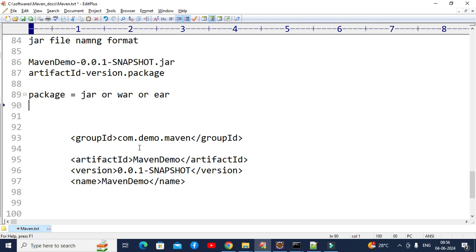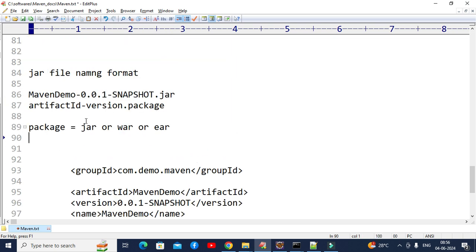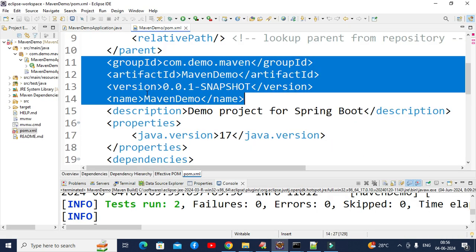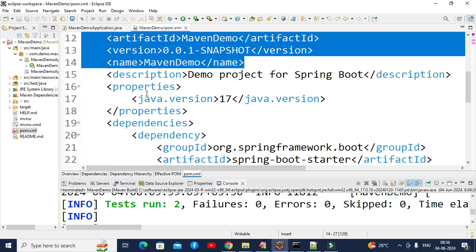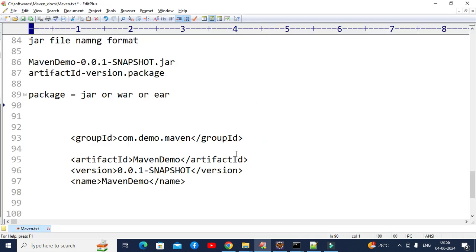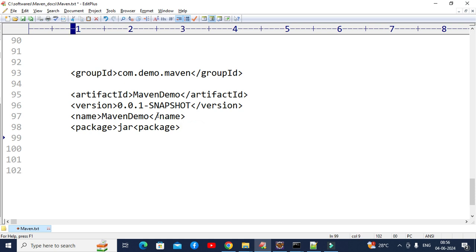Then how do we differentiate whether it is a jar or war or EAR? Inside here, if you see, is there any package tag after this one? Let me show you that as well. Here we can have a packaging tag, like this, and this packaging will have jar. This is the default packaging.